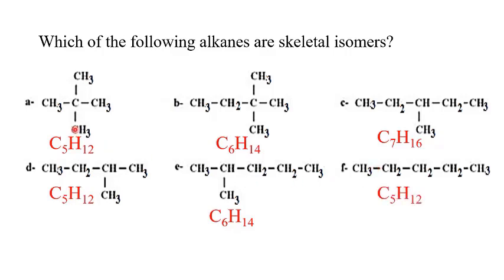So in the first example, A and D and F are skeletal isomers since they have different structural formulas but the same molecular formula. And B and C are also isomers since they have different structural formulas but the same molecular formula.